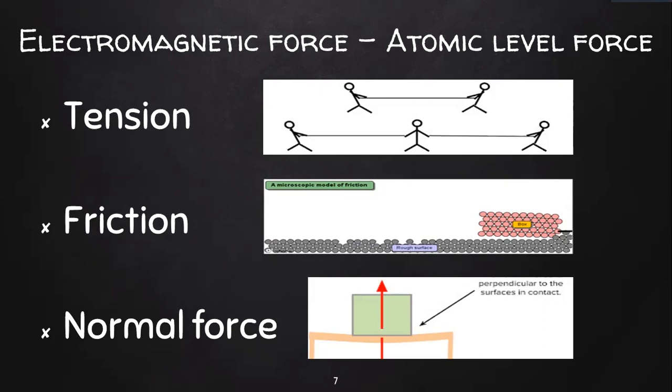And similarly, for the normal force, we have been learning about normal force in your 11th standard, the perpendicular force that acts opposite to that of the gravitational force. Even in this case, it is also an electromagnetic force. So what is electromagnetic force? It is an atomic level force, and it is the interaction between the atoms.